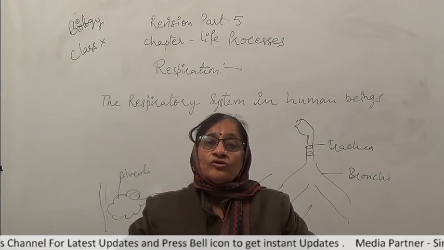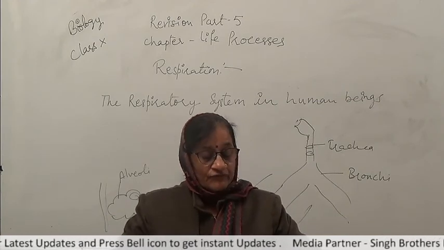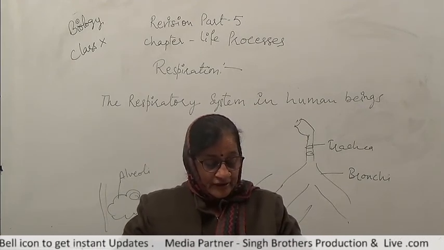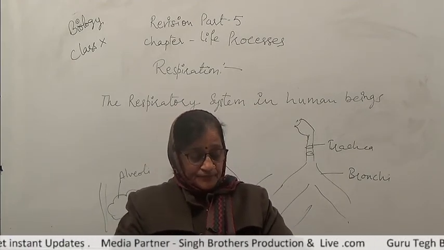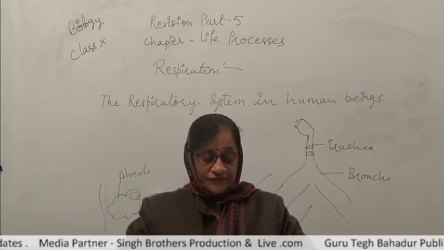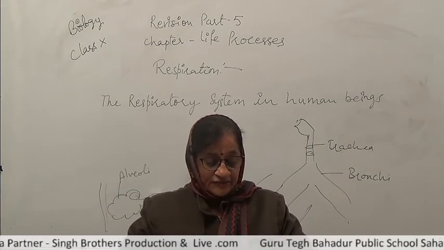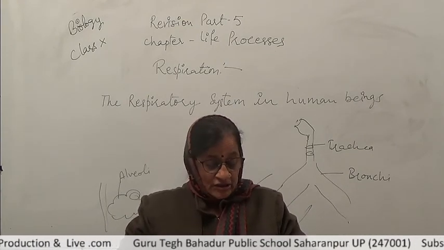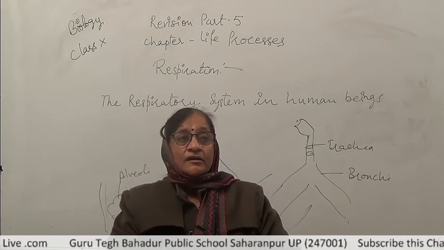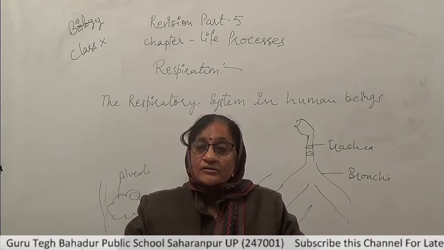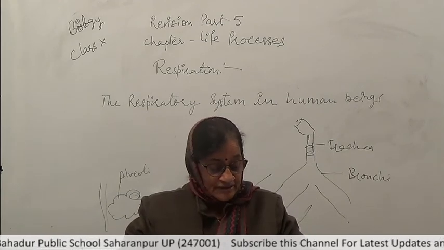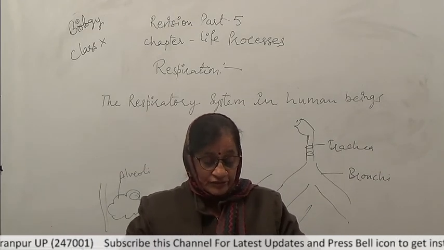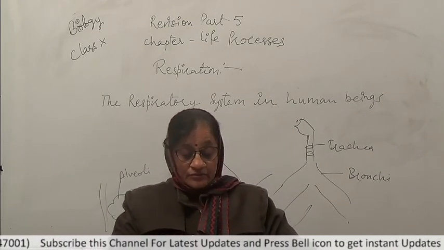Since the amount of oxygen dissolved in water is low in comparison to the atmosphere, the aquatic animals must breathe faster to get sufficient oxygen. Fishes, for example, take in water through their mouth and force it past the gills. The large surface area of gills is lined with blood capillaries, where the dissolved oxygen is taken up by the blood and CO2 is released into the external water.